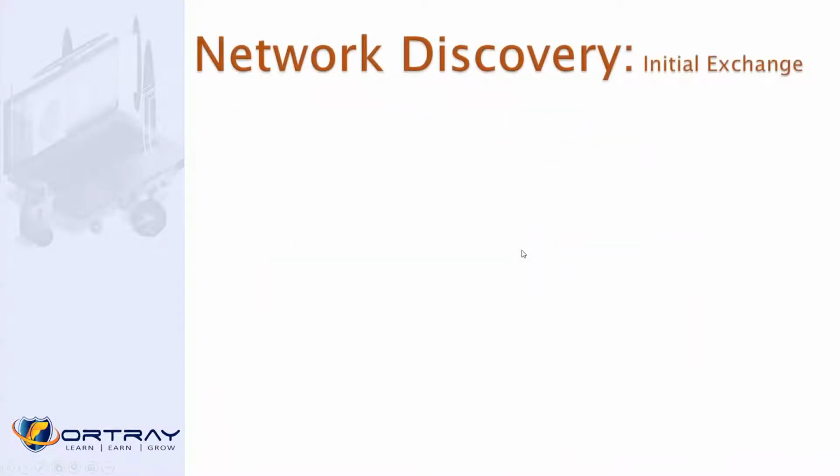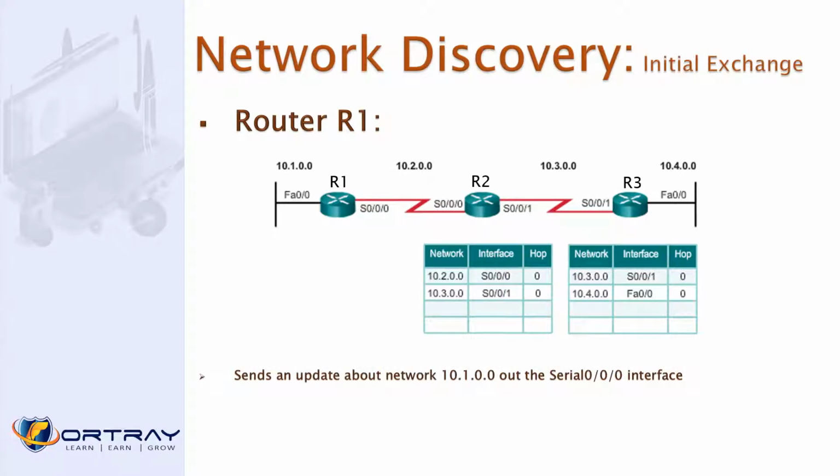So what happened? Discovery. We send an update. We advertise a network, maybe in a RIP protocol or anything. We send a network update on the 10.1.0.0 network out S0/0. So R1 has now advertised a routing protocol. It sent this route to R2 and R3. So let's see what happened.